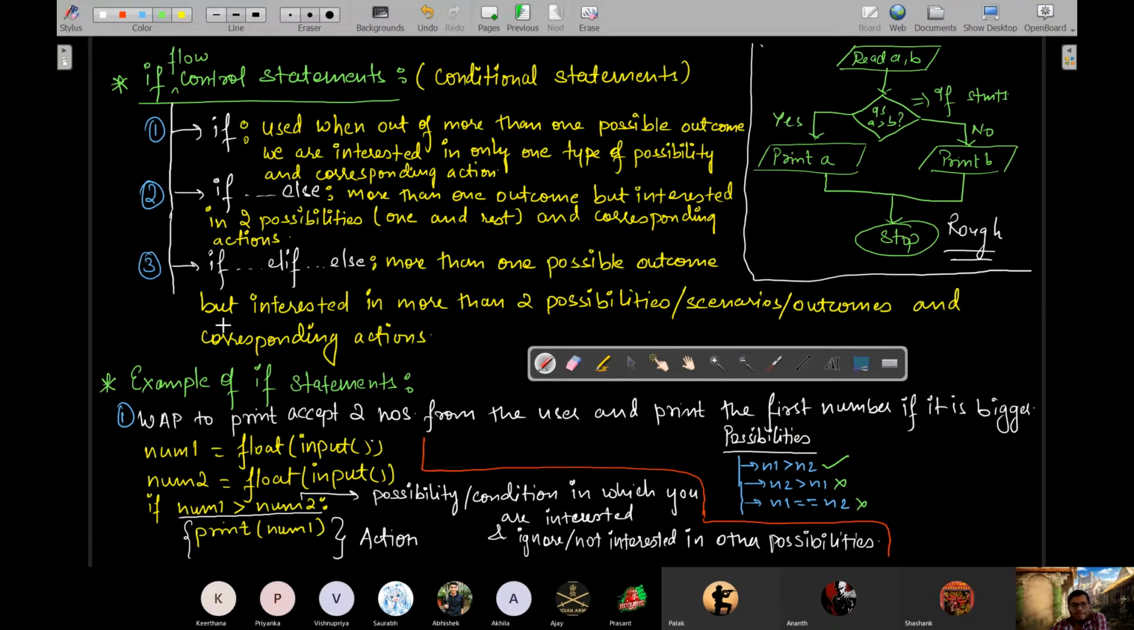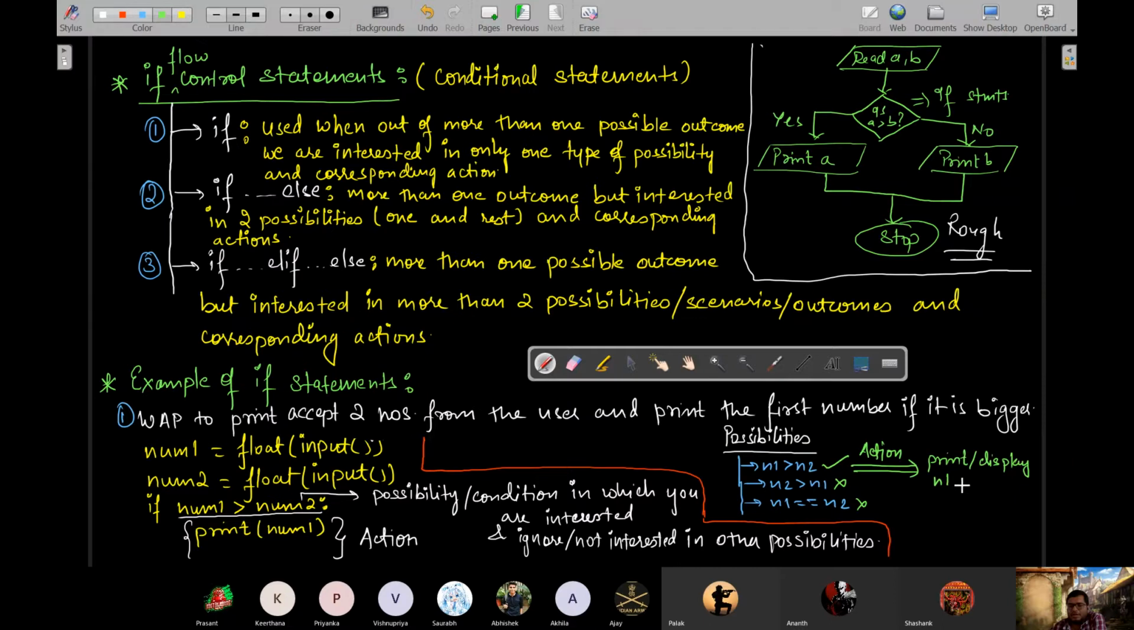Okay, so here we can see we are only bothered about when n1 is greater than n2, in which case we have to do one action. And what is that action? Printing that number. And that action will be indented inside the if statement and will be put inside the body. Okay, and corresponding action will be print or display n1,